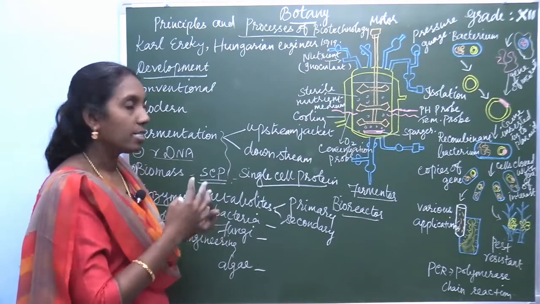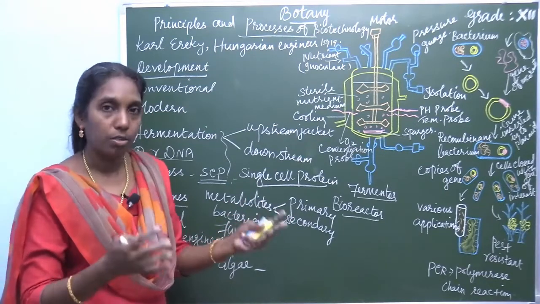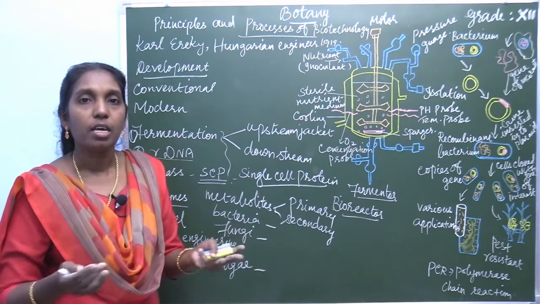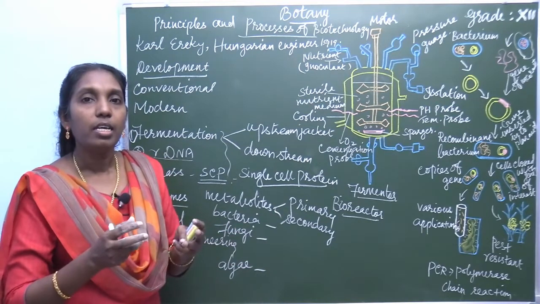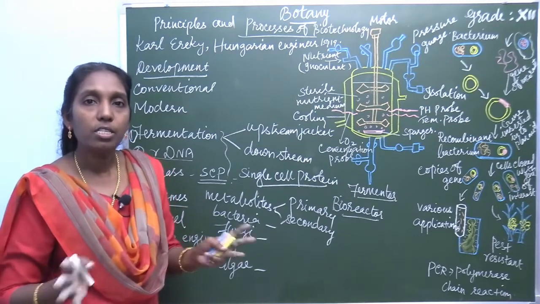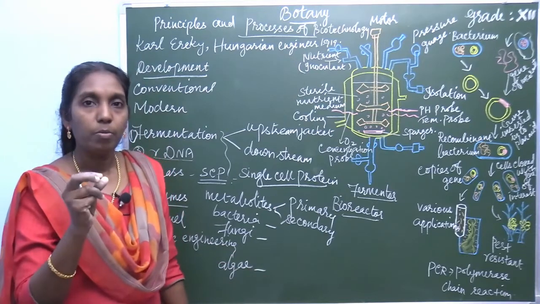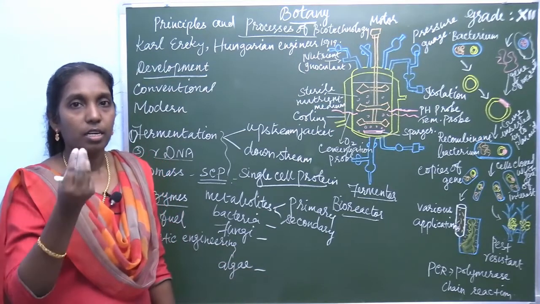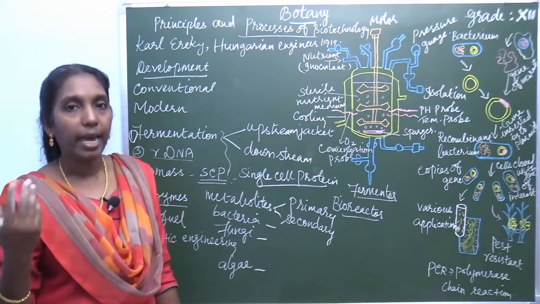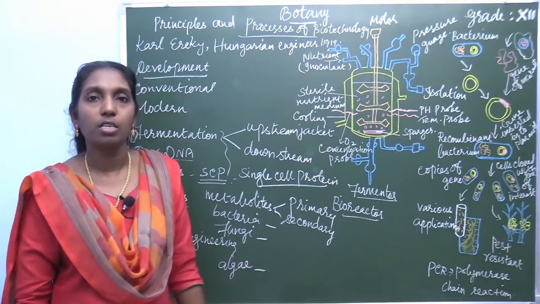These metabolites, used for the maintenance of life, are called primary metabolites. But secondary metabolites do not have any vital role in vital processes; they are mainly used for preparing antibiotics. Many chemical compounds are obtained, like sterols and so many others. These compounds are used for preparing antibiotics. So in pharmaceuticals, these secondary metabolites are used.